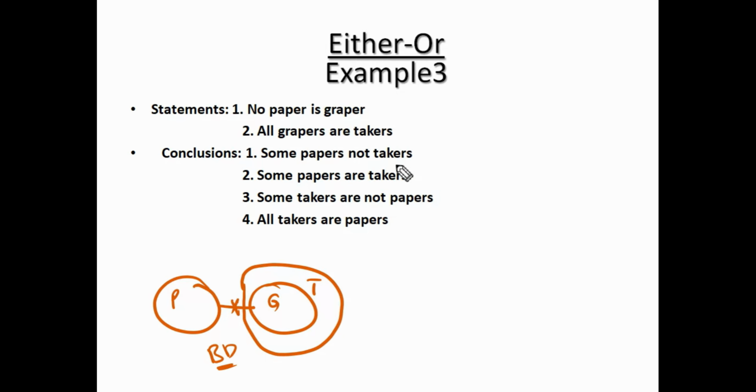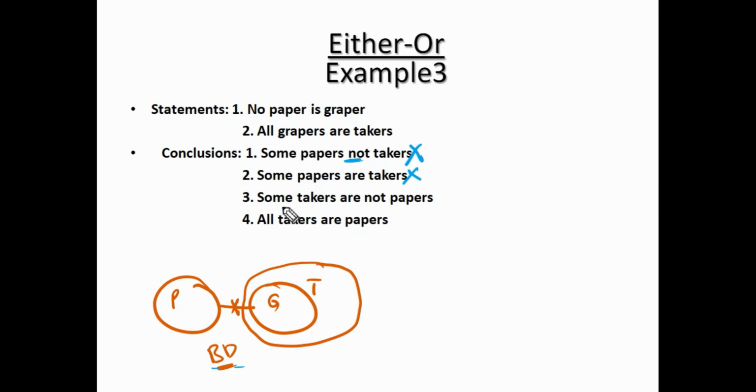Some papers are not takers. Sir, all papers can be takers. If I draw takers in this way, is there any disturbance in the statements? No, there is no disturbance in the statements. Means in this possibility, this will fail. In one possibility, fail means total fail. Okay. Second, some papers are takers. Paper and taker, there is no intersection because it's a positive conclusion. So the basic diagram result is the final result.